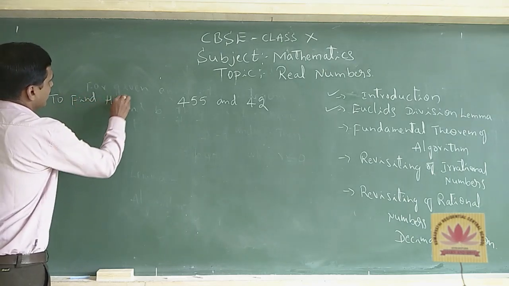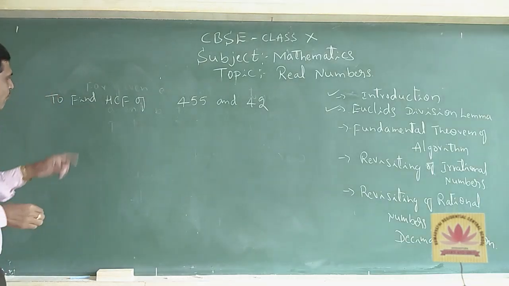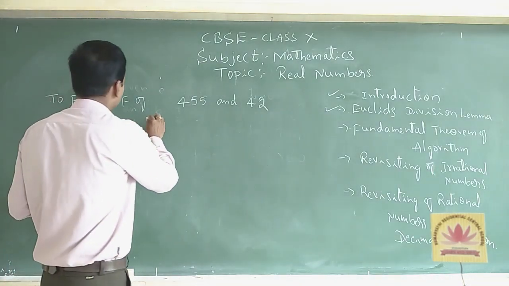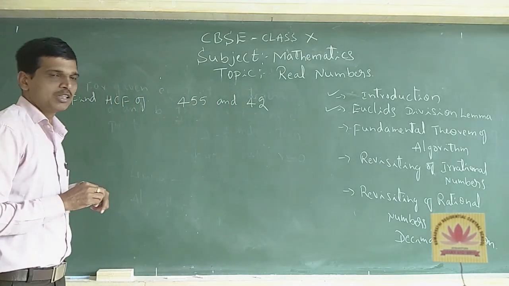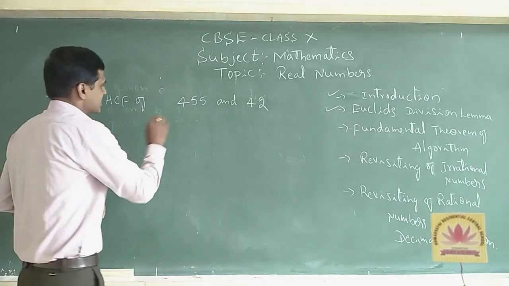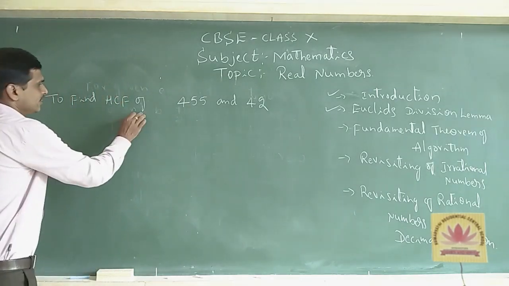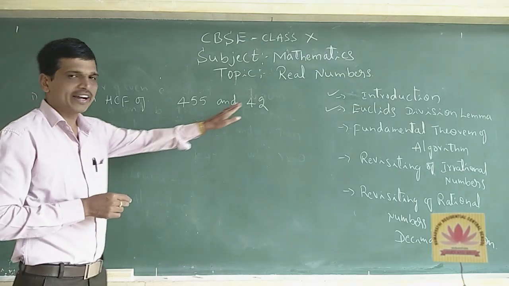To find HCF. What do you mean by HCF? Highest common factor. Okay. To find the HCF of 455 and 42, how can we find it? By using Euclid's division lemma. Let us take this. Let's consider: find the HCF of 455 and 42.